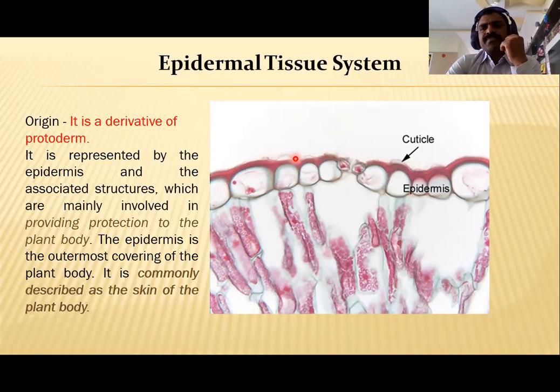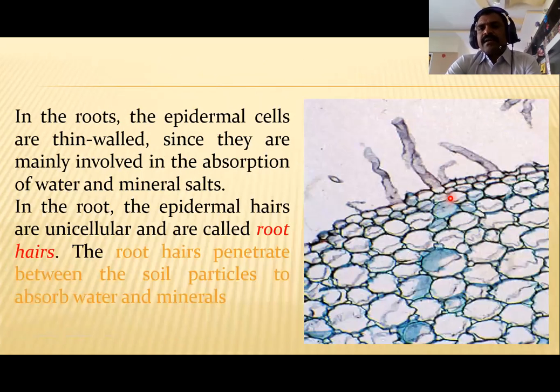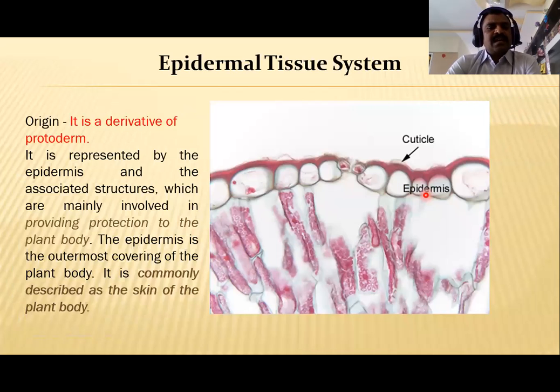Some plants have epidermis of different size or shape. They have root hairs in the roots, and this slide shows how the epidermis protects the internal parts of the plant and gives protection and mechanical support to them.